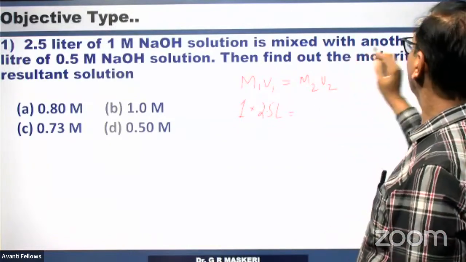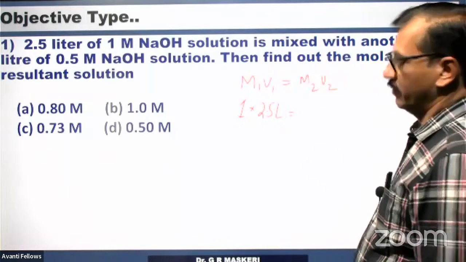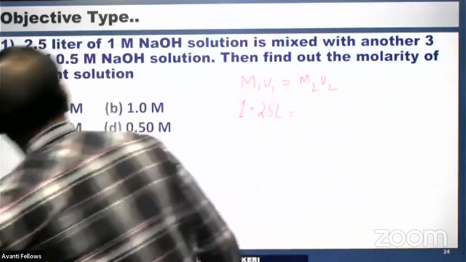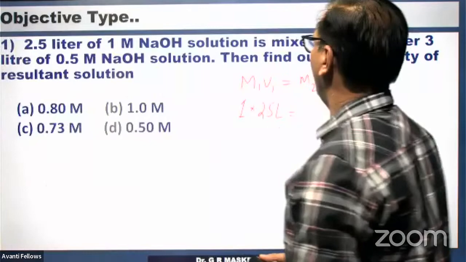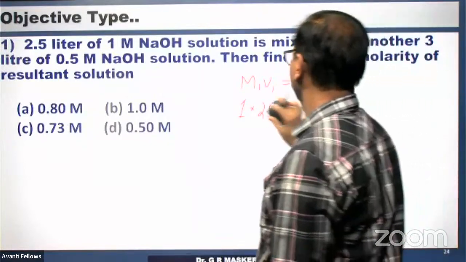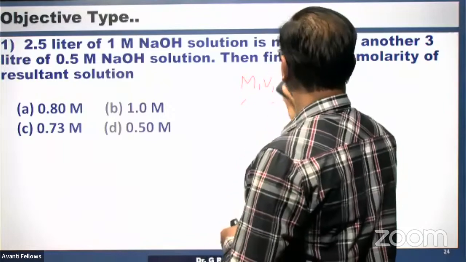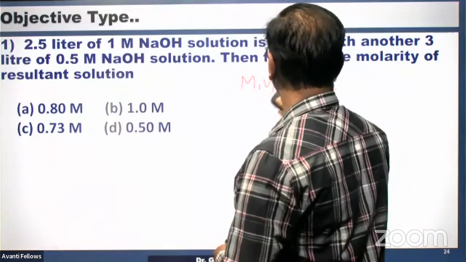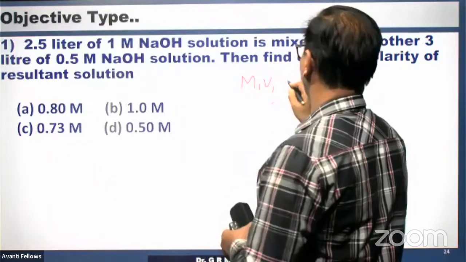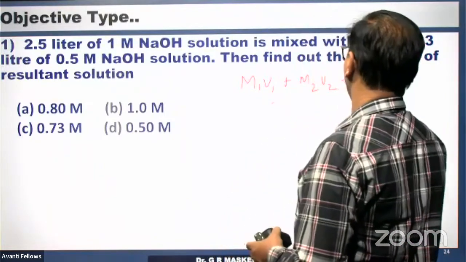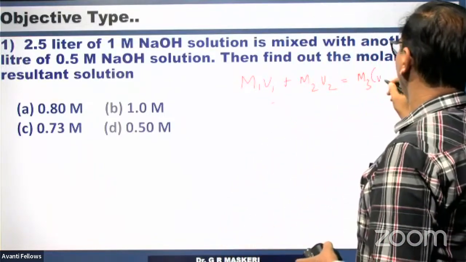Sorry, this is not dilution. 2.5 liters of 1M NaOH solution is mixed with 3 liters of 0.5M solution, giving M3 into V1 plus V2.